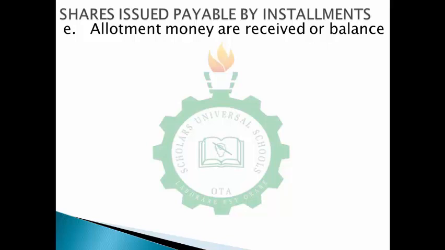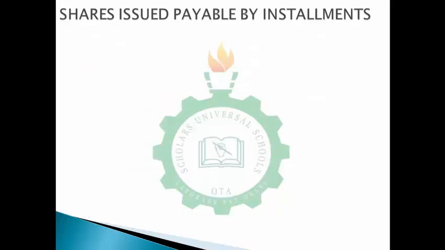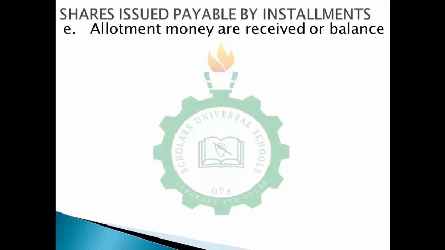So what I'm saying in essence is, when we deal with shares payable by installment, the first payment ideally is application money. The second will be allotment. The third will be calls. It could be first call, second call. Ideally it's going to be calls anyway, so it depends on the number of times you want to split the money. You understand? So when we talk about A to D, it talks about application. Now E is talking about allotment. So in that case, allotment money will be received.